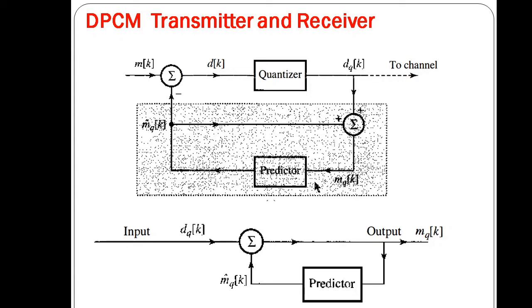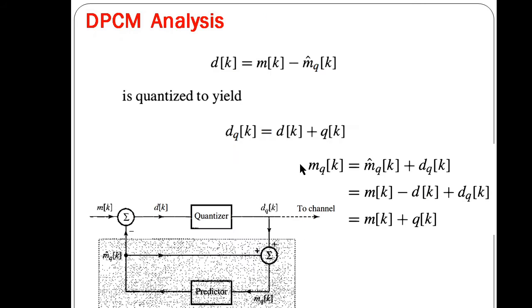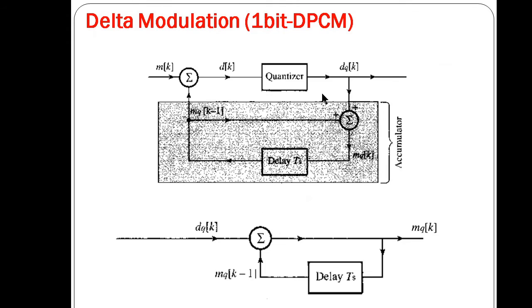In DPCM, we are having a predictor here. So this is the DPCM transmitter. Instead of this predictor, we'll use a single delay, and that will become a 1 bit DPCM or simply delta modulation, provided we are sampling our signal much higher than the Nyquist rate. So the delta modulator transmitter and receiver are identical to those of DPCM with a time delay for the predictor.